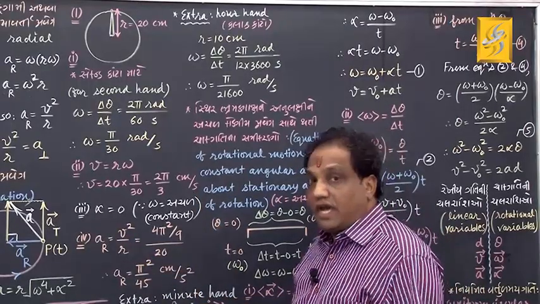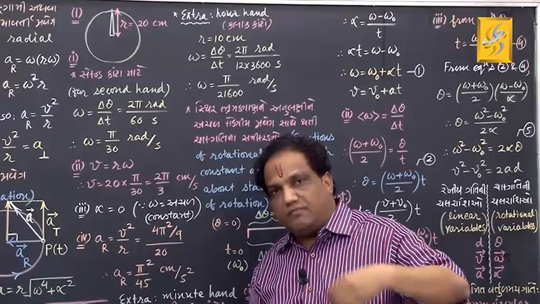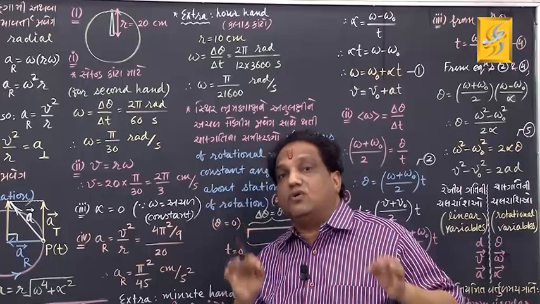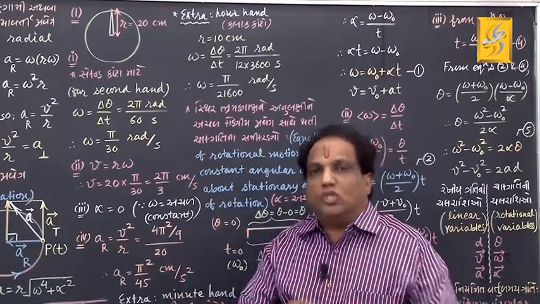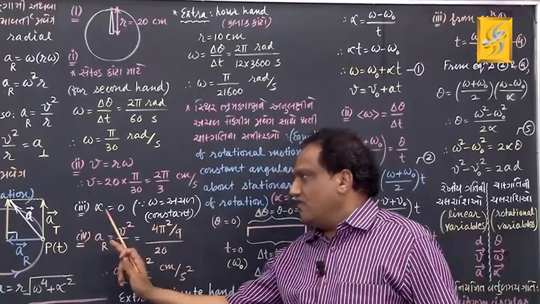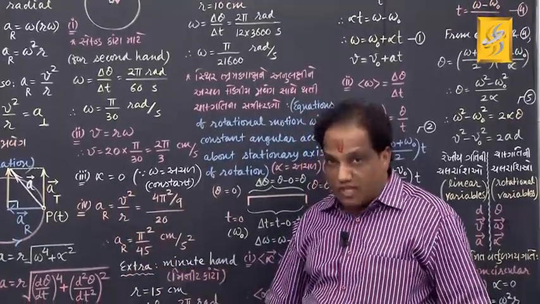What about angular acceleration? For any arm, might be second arm, minute arm, hour arm, because each arm moves with a constant angular speed, there is no angular acceleration. Then mathematically alpha is 0. Correct? What about radial acceleration?